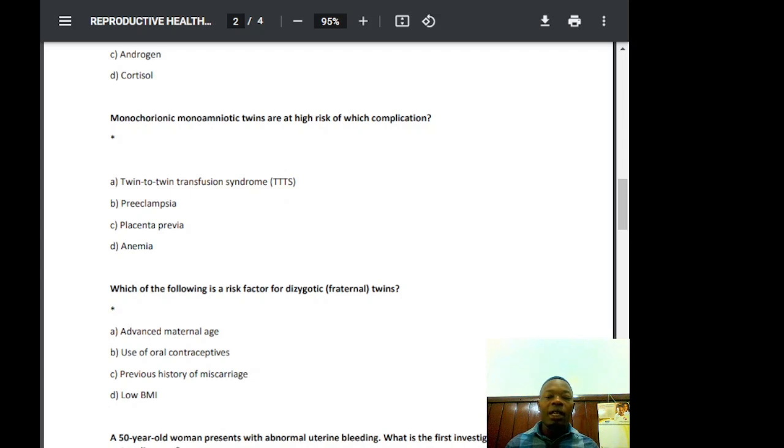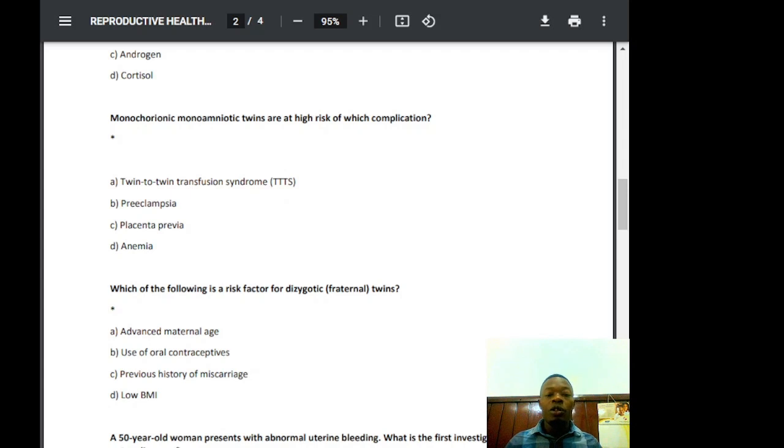Complications of TTTS: the donor twin has reduced blood supply, so will have anemia, growth restriction, oligohydramnios, low amniotic fluid, hypovolemia, organ dysfunction, and risk of fetal demise. The recipient twin has excess blood supply, polycythemia, volume overload, polyhydramnios, cardiac strain, heart failure, and hydrops. So those are the things which are very important. Why are MCMA twins at a high risk? Because they share the placenta and amniotic sac, and they have an increased risk of vascular anastomosis.